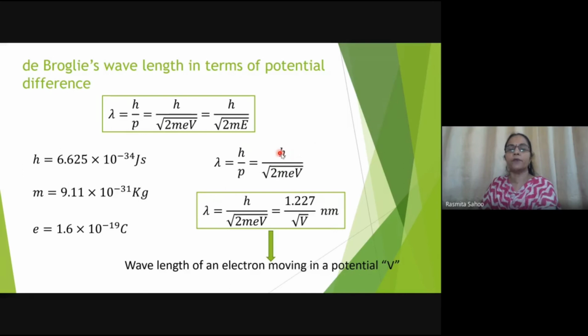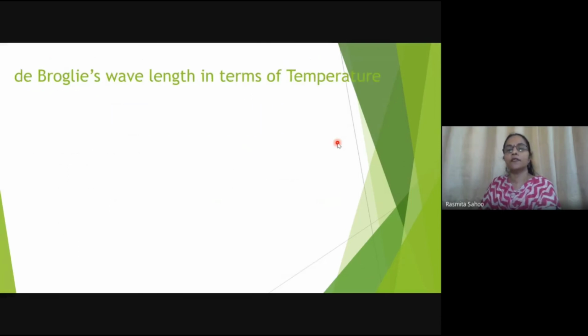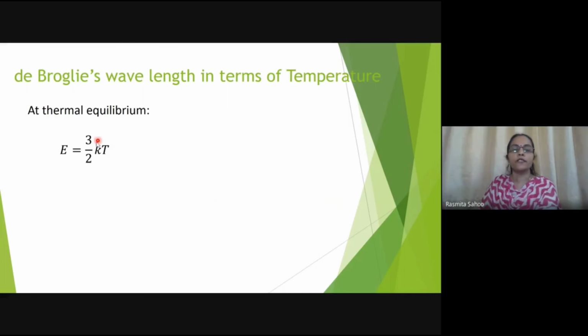Now we'll see one more derivation for de Broglie wavelength, that is in terms of temperature. When a gas particle is moving from one place to another, then at thermal equilibrium, the energy is given as 3 by 2 kT. This you must have read in your thermodynamics. What is this k over here? This is nothing but the Boltzmann constant, and T is the temperature on the absolute scale.